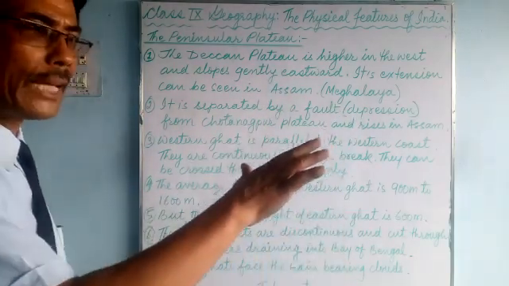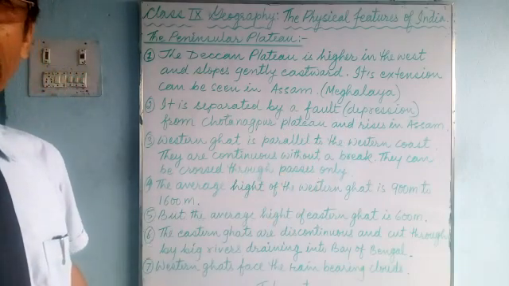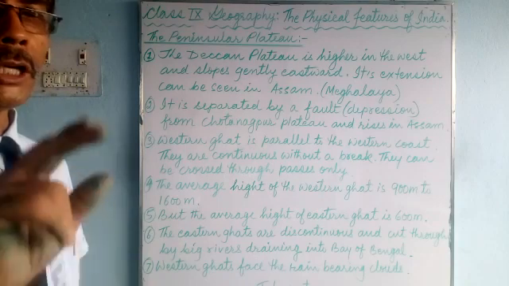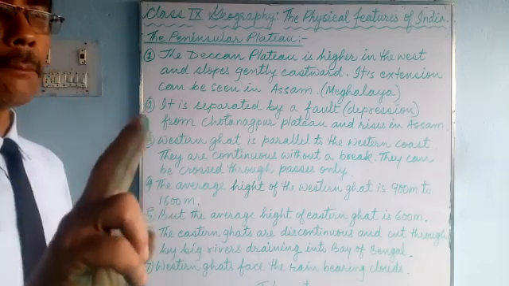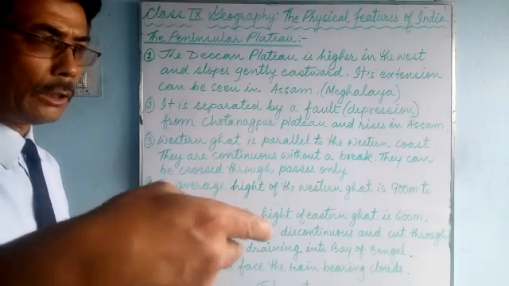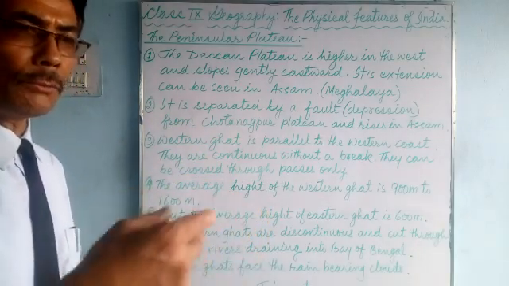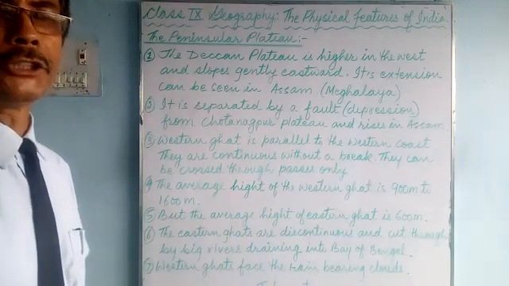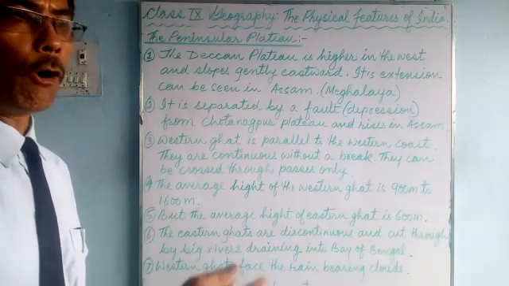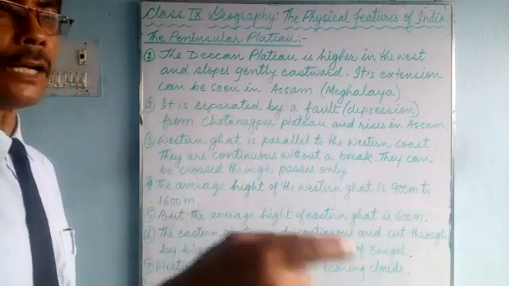That's why most of the South Indian rivers flow towards the eastern side and enter Bay of Bengal. Only two rivers in the Deccan Plateau flow towards the west, towards Arabian Sea, and these two rivers lie in the fault region. That fault is between Vindhya range and Satpura range, and these two rivers are Narmada and Tapi.